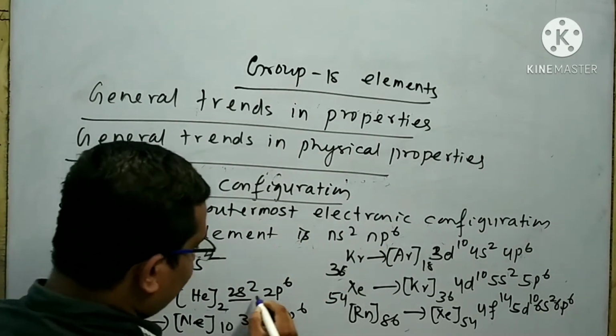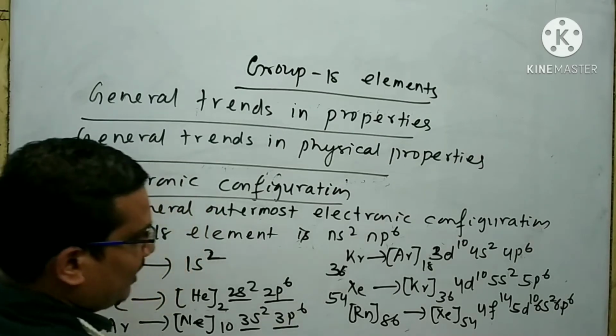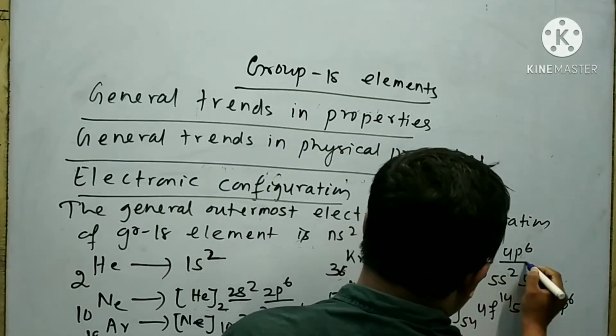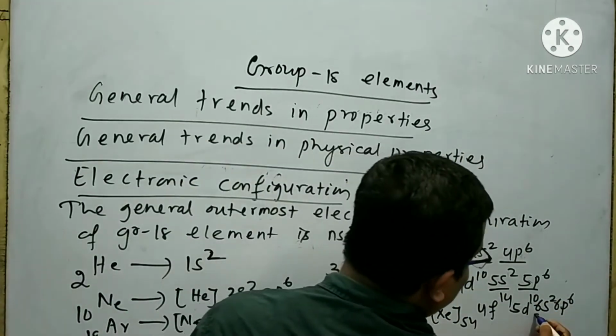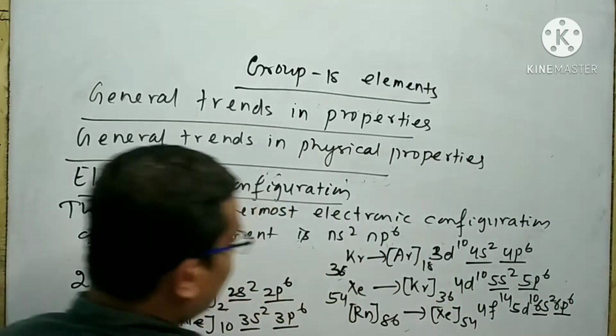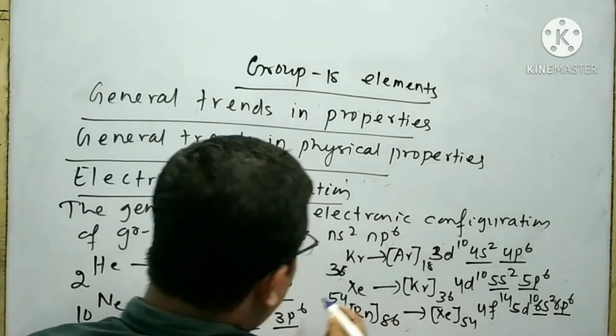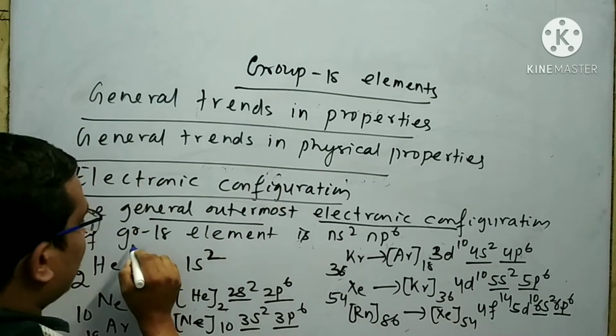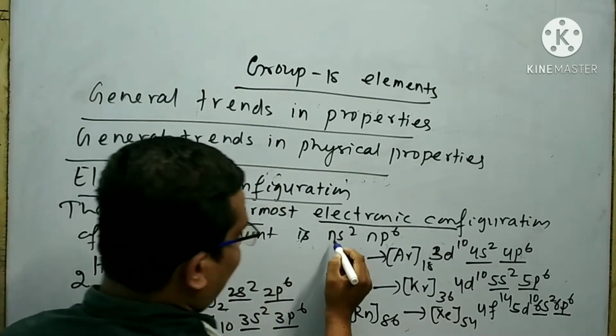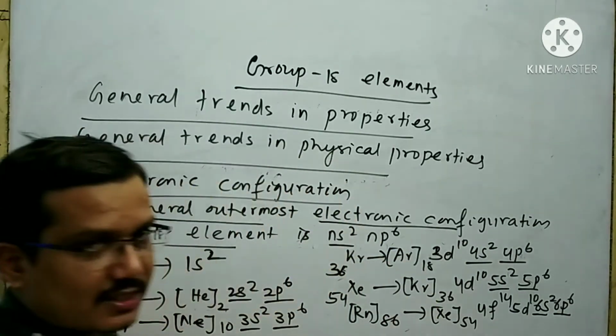Here 2s2, 2p6, here 3s2, 3p6, here 4s2, 4p6, here 5s2, 5p6, here 6s2, 6p6. From this it is clear that the general outermost electronic configuration of group 18 elements is ns2 np6.